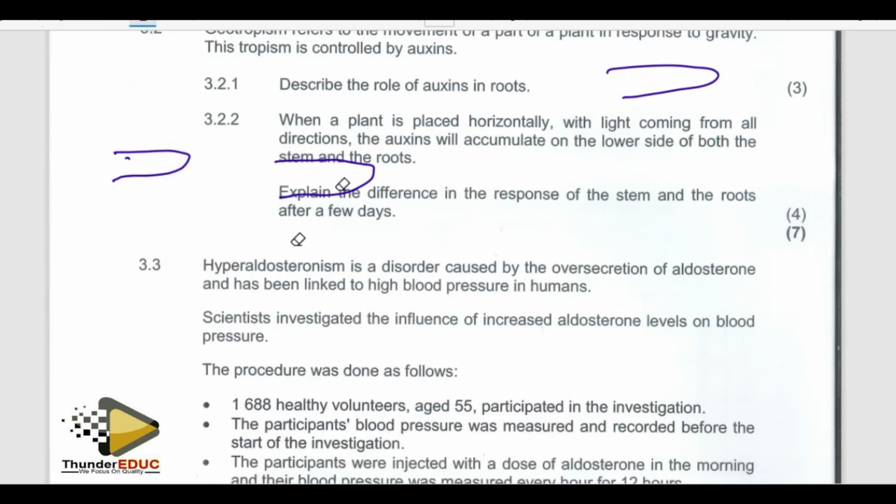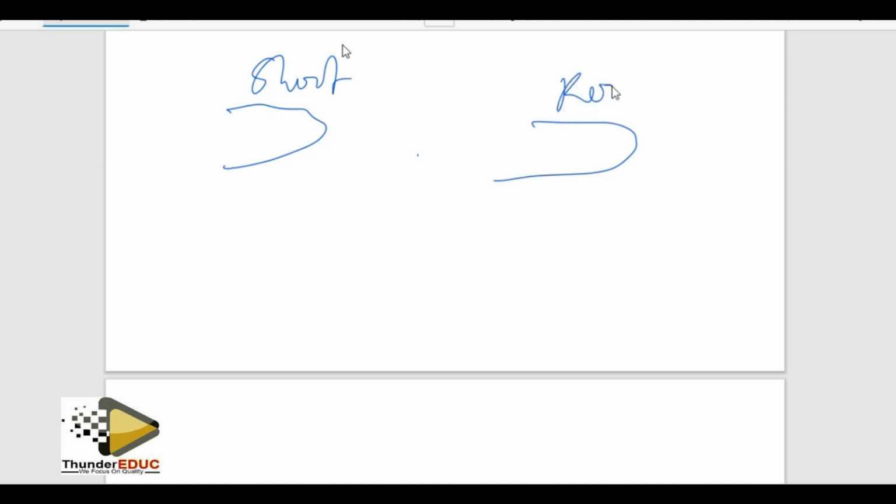You have a plant, you place it here and you also place it here. If this is a shoot and this is a root, but you have light from the top, what's going to happen? You're going to have high concentration of auxin here. Don't forget that the role of auxin in roots is that it brings about growth.